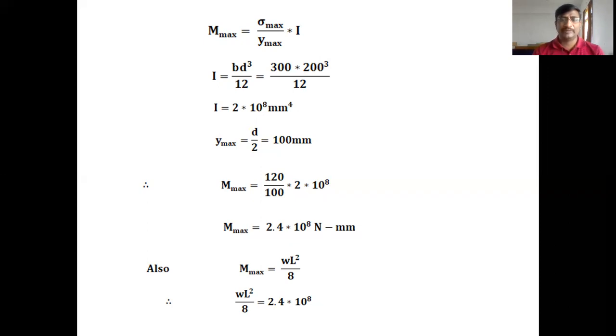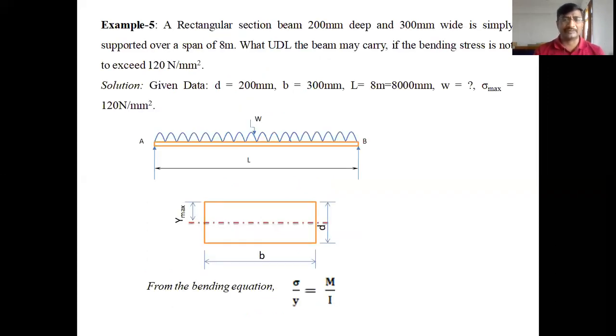Where does the maximum bending moment occur in a simply supported beam with a UDL? The maximum bending moment occurs at the center of the beam, as already told in the last class when we covered the maximum bending moment formulas for different types of beams and loads.